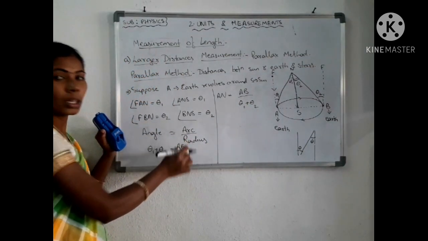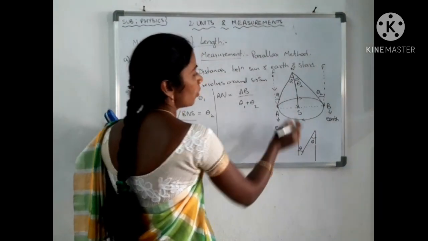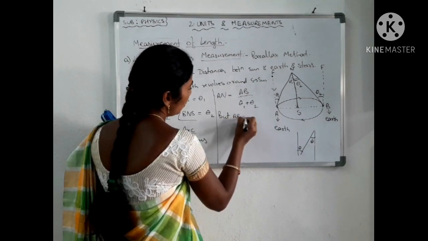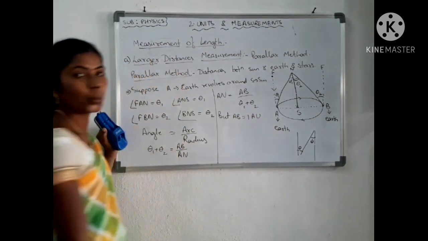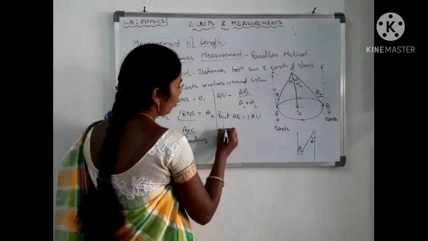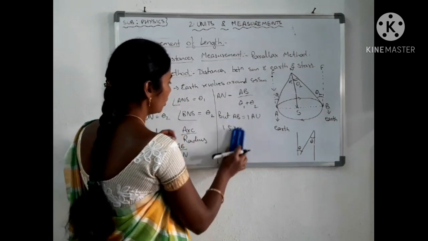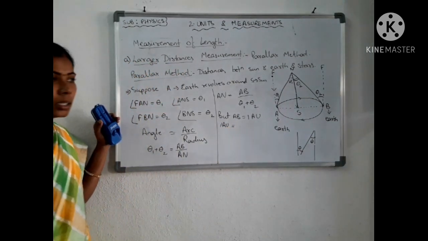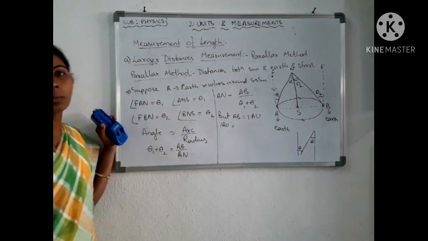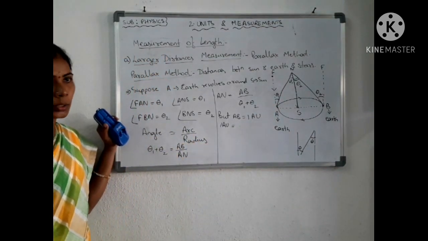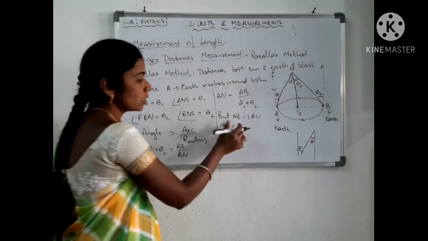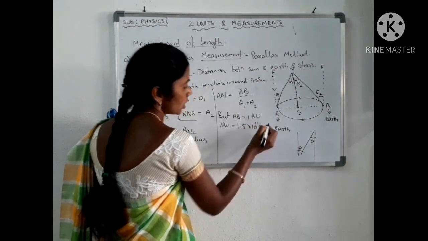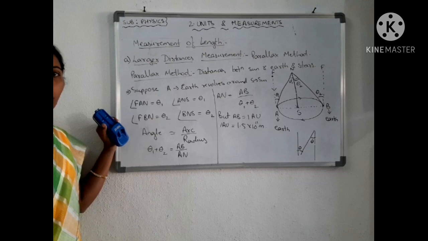So what is this AB? AB is total 1 astronomical unit, AU. 1 astronomical unit is a constant value, that means it is the distance between the sun and the earth. The total distance between the sun and the earth is known as 1 astronomical unit, and that value is 1.5 into 10 power 11 meters.